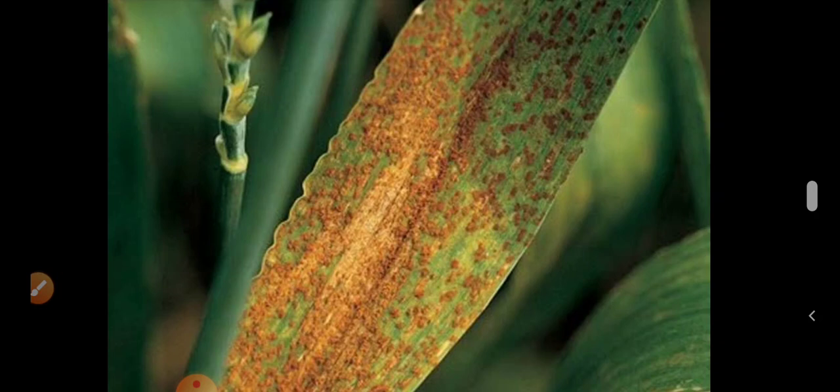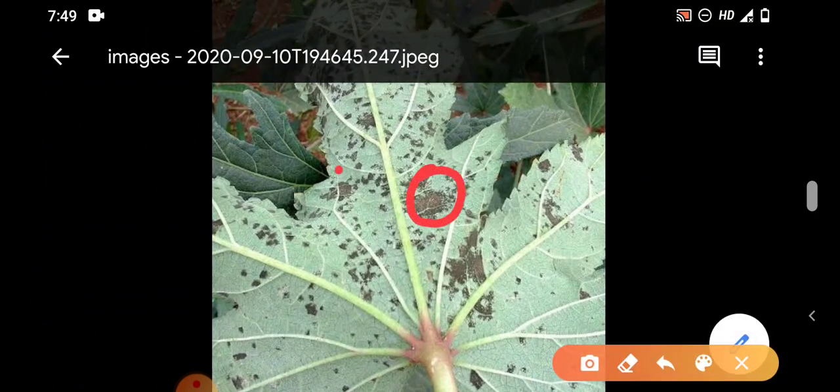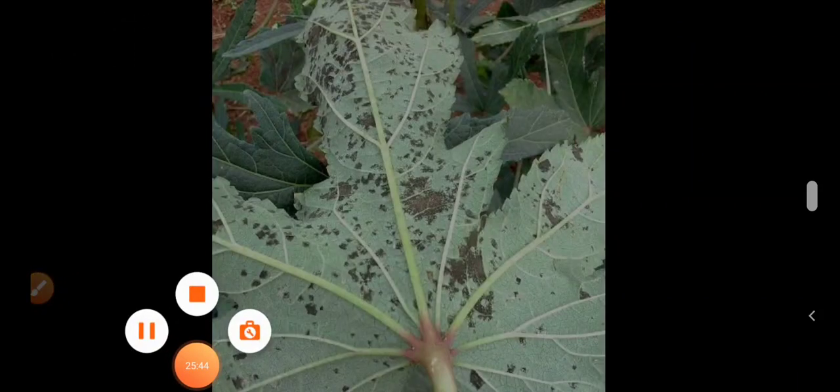Can you see how it really looks similar to the rust of iron? That's why it is called rust disease. See, this is okra disease in leaves. Can you see this? See this one, this one, this one, this one. These are all okra disease. Let's get back to the lesson.